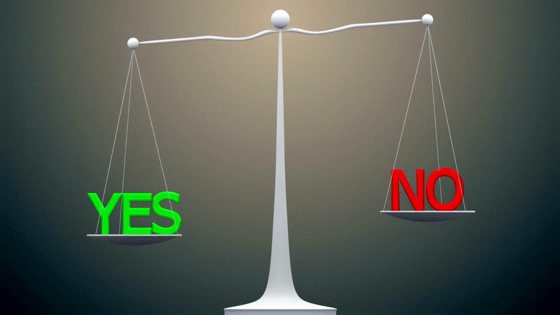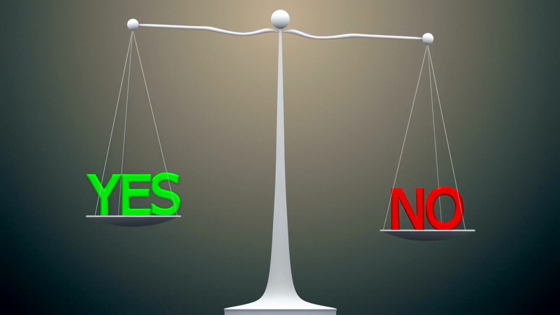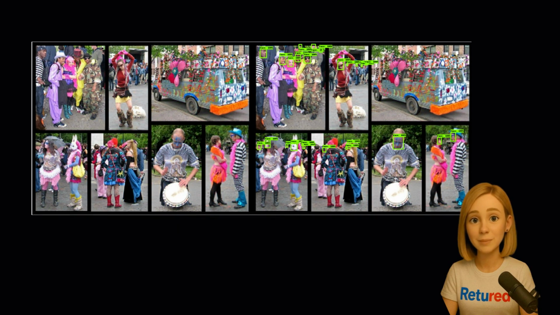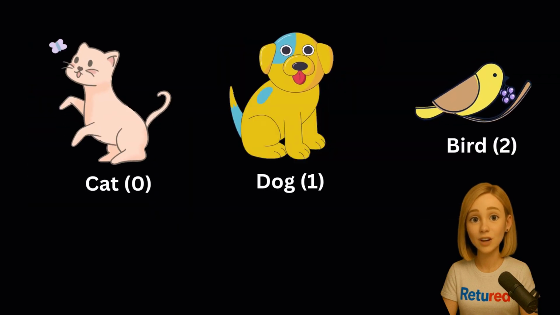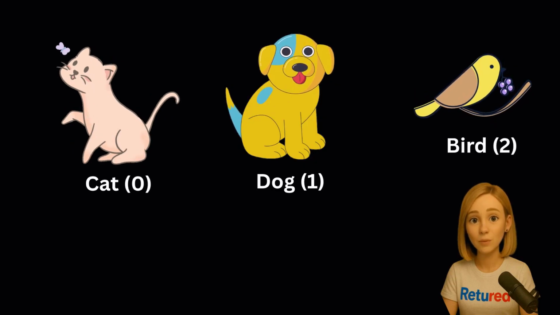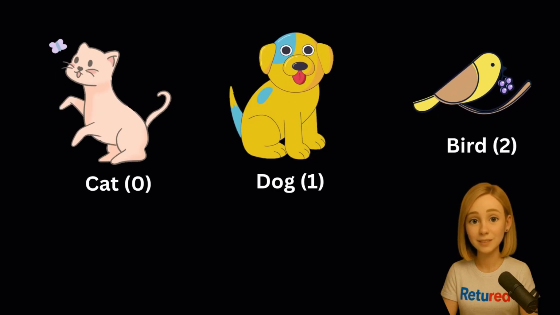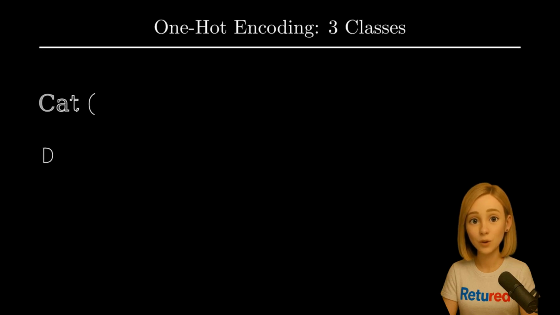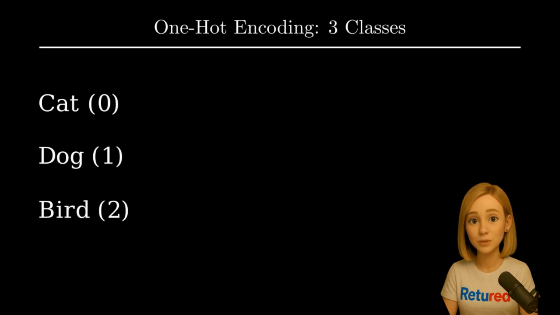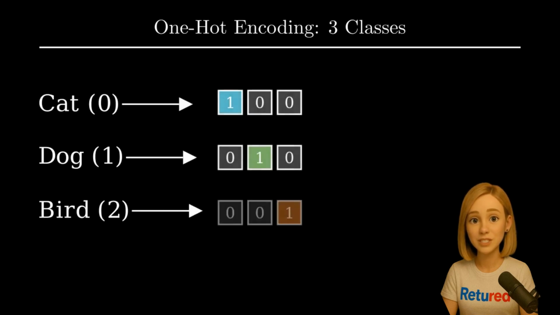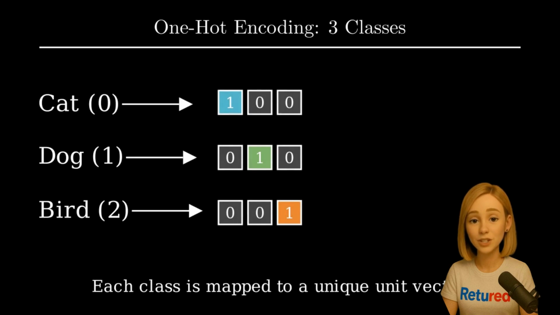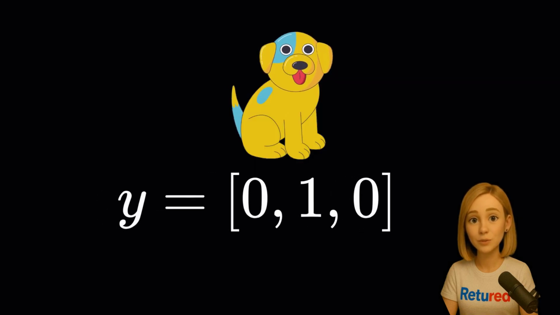First things first, let's move from a simple yes or no choice to a world of many options. Imagine we're classifying images into 3 categories: a cat, a dog, or a bird. How do we tell the AI what the correct answer is in a way it can understand? We use something called one-hot encoding. It sounds technical, but it's super simple. We create a vector, which is just a list of numbers, with a 1 in the position of the correct class and zeros everywhere else. So if we show the AI a picture of a dog, which is class 1, the ground truth vector, which we call y, is 0, 1, 0. This is the absolute, undeniable truth.